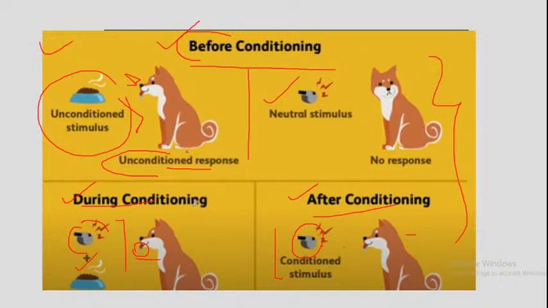Okay, and then here, an unconditional stimulus is one that automatically triggers a response, right? Okay. Next, we move on to this condition, that is the during condition. Pavlov presents the food with ringing the bell.